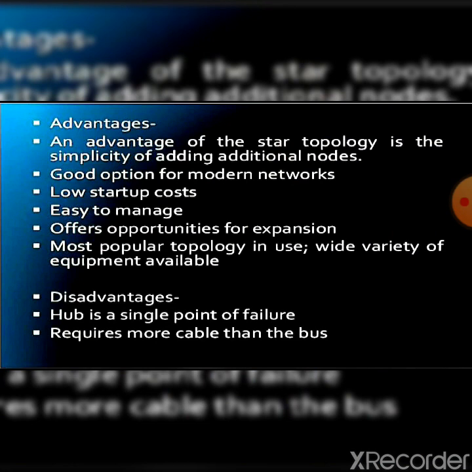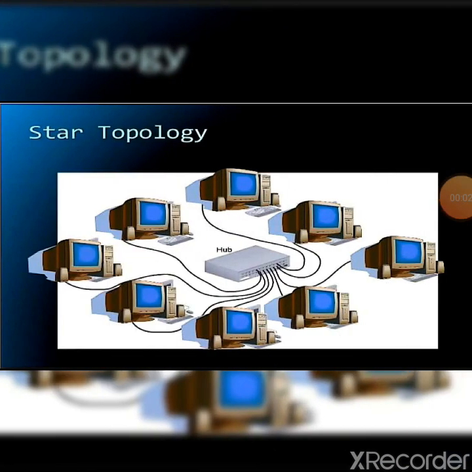Disadvantages of star topology. Hub is a single point of failure. Requires more cable than the bus topology. Through this diagram, you can understand the concept of star topology.